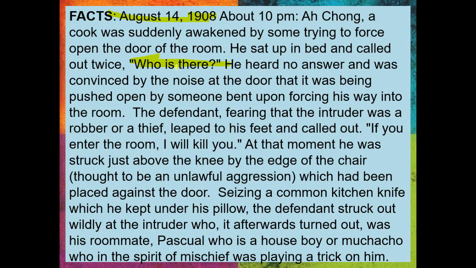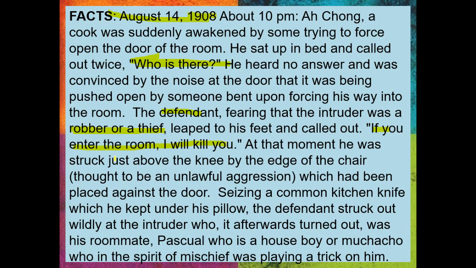He heard no one answer and was convinced by the noise at the door that it was being pushed open by someone bent upon forcing his way into the room. The defendant here, Achong, fearing that the intruder was a robber or thief, leaped to his feet and called out, "If you enter the room, I will kill you." Yung sabi niya, pag papasok ka, papatayin kita.